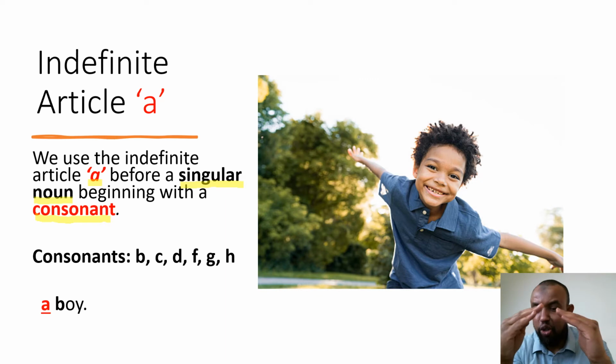We have the consonants and we have the vowels. Okay. Now, the consonants are all the letters excluding the vowels. Now there are 5 vowel letters in English, and we will be coming to this later. We have the a, the e, the i, the o, and the u. One more time: the a, the e, the i, the o, and the u.